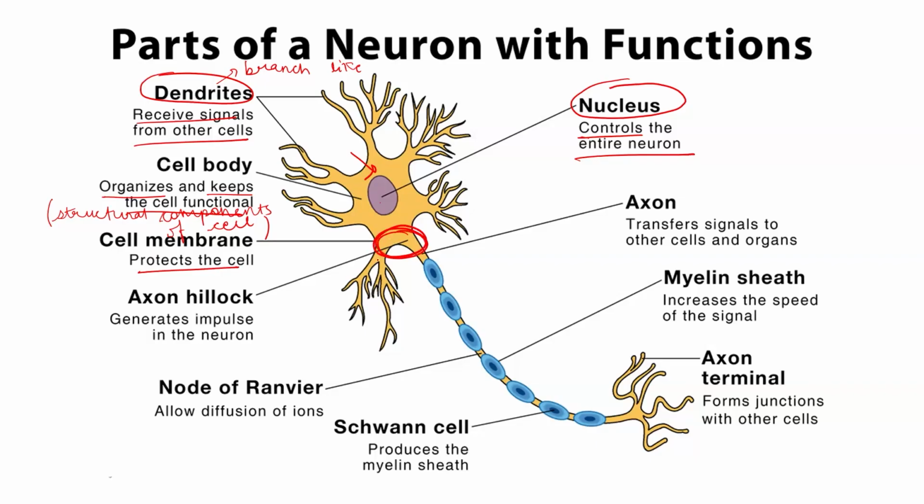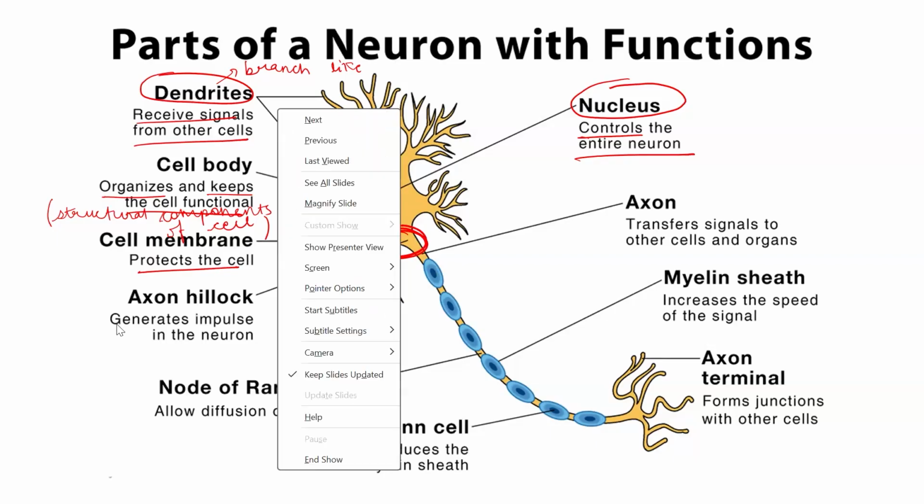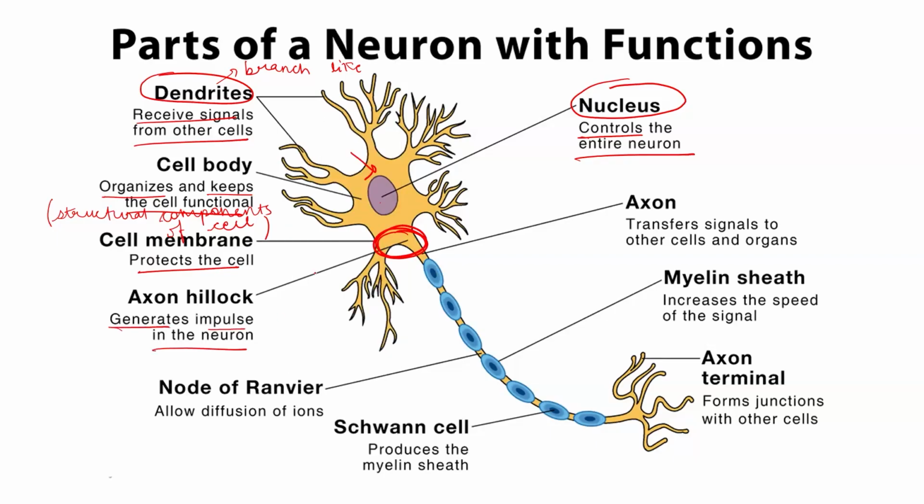In the cell body, we have the axon hillock. Axon hillock is the point just above the axon, and it generates the impulses in the neuron. So impulses are generated at the point which is known as the axon hillock, and from there they are passed to the axons. We have the axon that transfers the signals to other cells and organs. As I mentioned, the myelin sheath is formed by the Schwann cells.